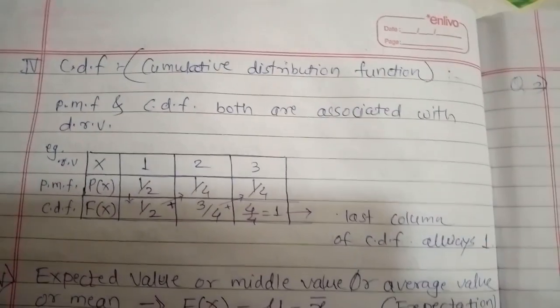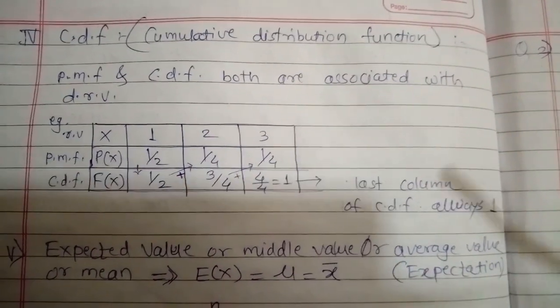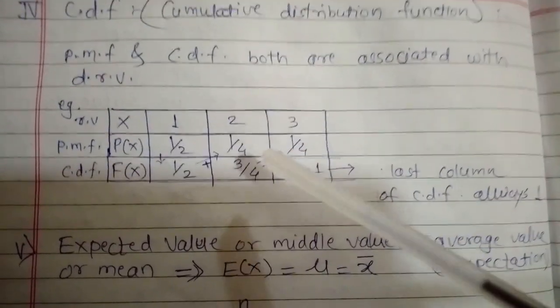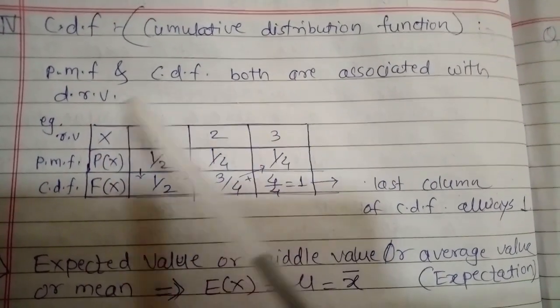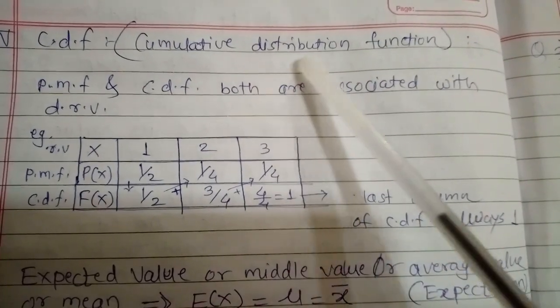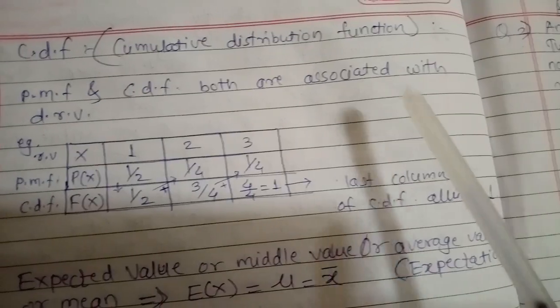Next we are going to learn some formulas here. Next one is about the CDF, that is cumulative distribution function. The PMF and CDF both are associated with the DRV. So here we are going to see one example of how to find the CDF. Whenever you are given a table, or whenever in an example you see the words distribution function or probability distribution, we have to draw a table like this one.